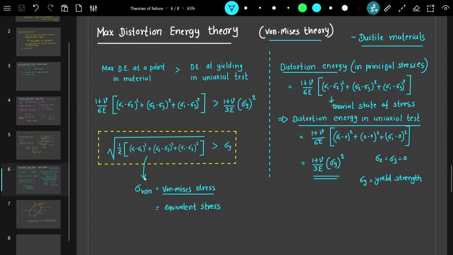Whereas this left hand side is also called von Mises stress, or we can say it is the equivalent stress of the triaxial state of stress. So when this equivalent stress, or von Mises stress, is more than the yield strength of the material, it starts yielding.